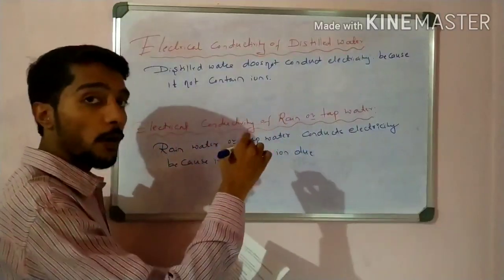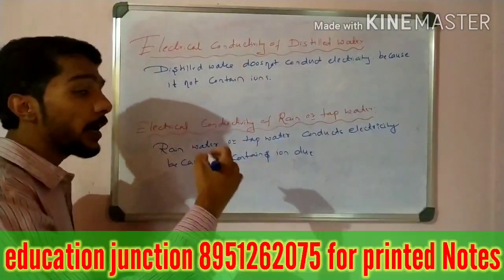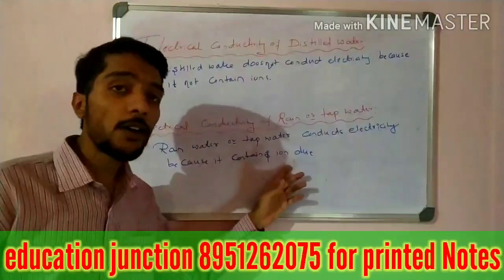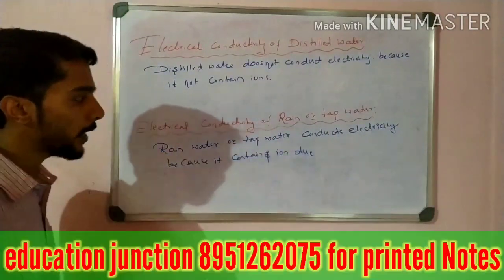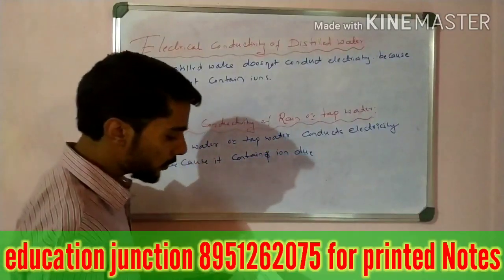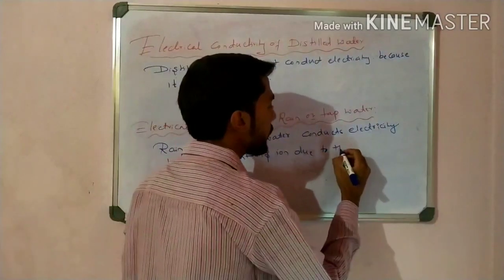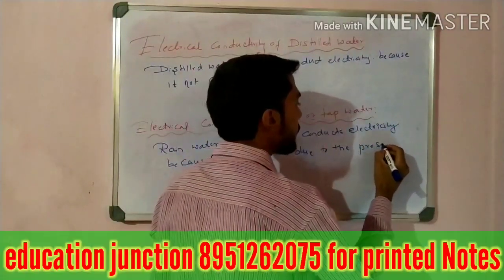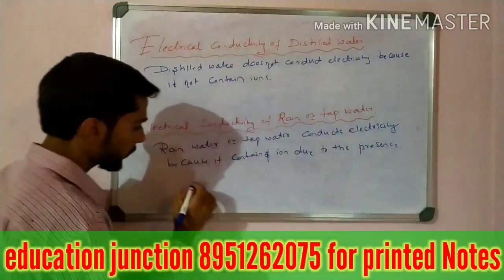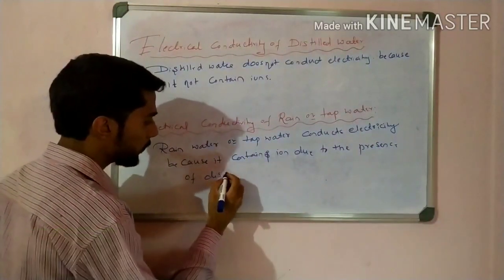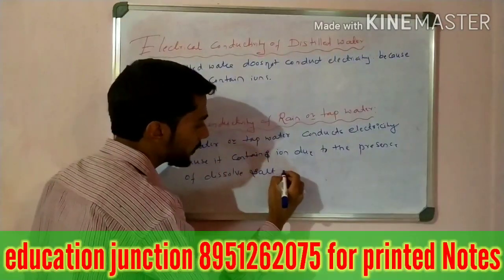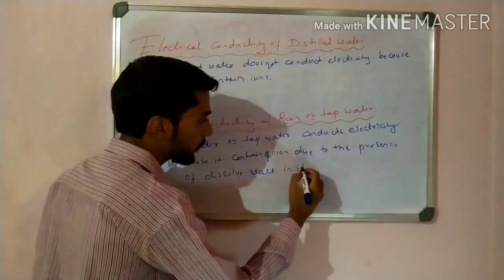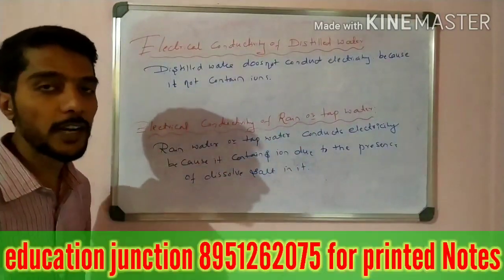Where do the ions come from, what ions do we see here? Ions are present, and those ions are due to dissolved salt. That is minerals present in the soil. It contains ions due to the presence of dissolved salt in it. Those salts are responsible for conductivity, not H plus and OH minus ions.